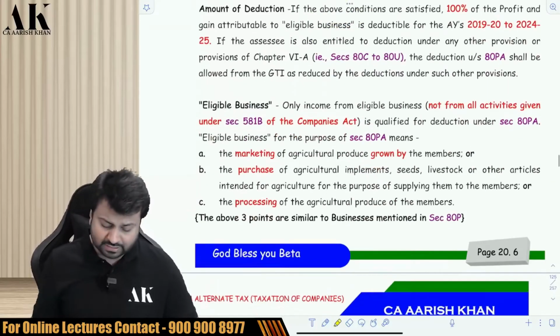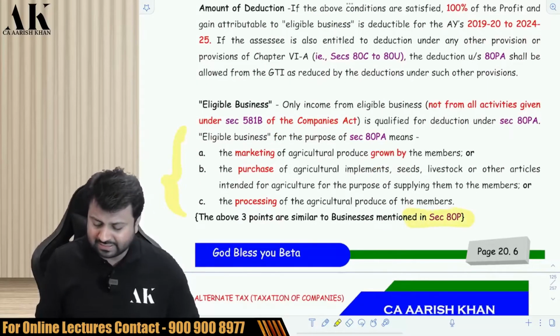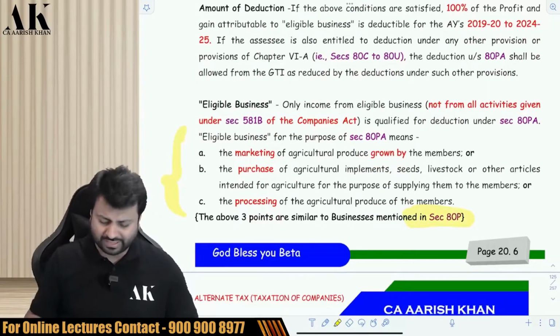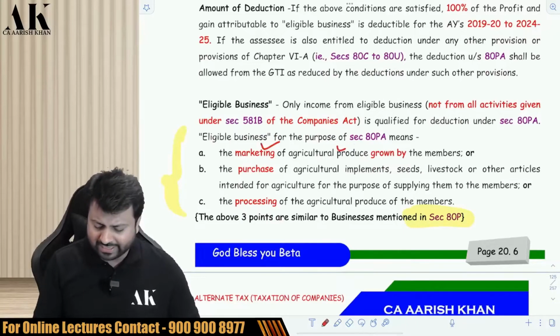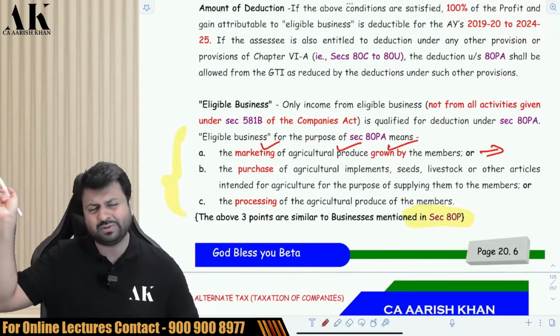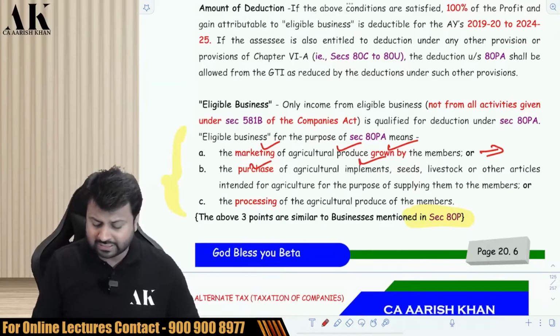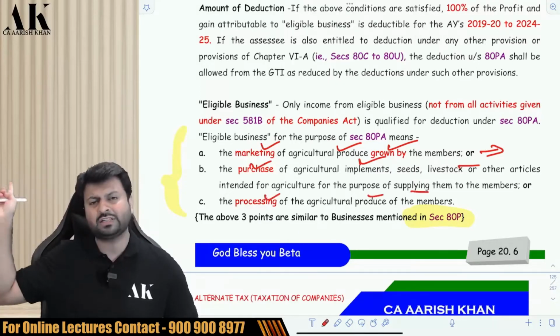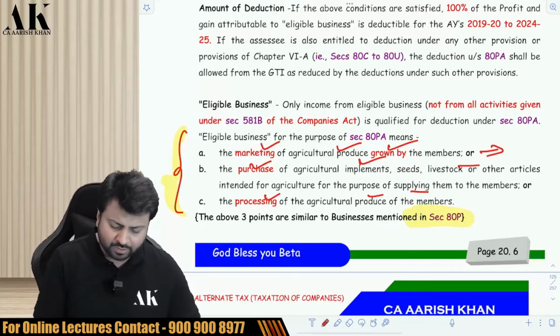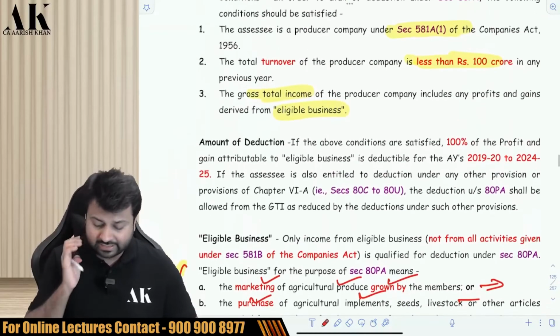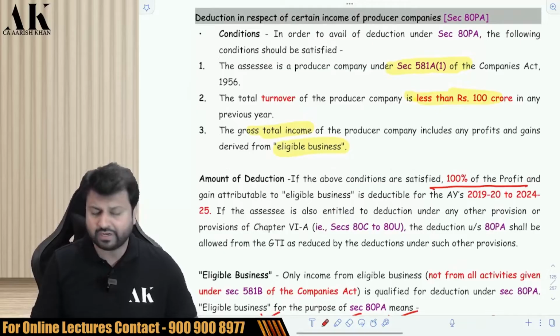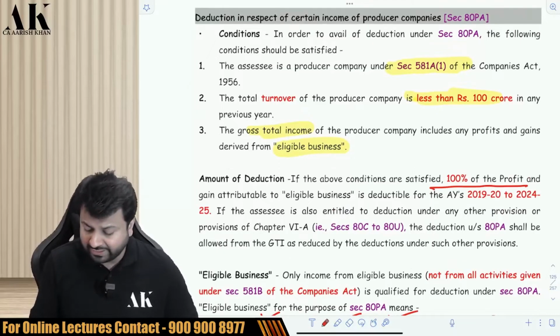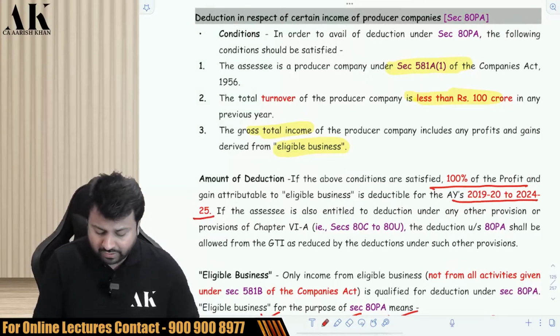Sir, eligible business means what? Eligible business means the same businesses which were mentioned under 80P for cooperative society. If you remember, marketing of the agriculture produce grown by the members, same, it was mentioned in cooperative society also. Purchase of agriculture implements, same, it was mentioned in a cooperative society also. Processing of agriculture produce, same, it was mentioned in cooperative society also. So if a producer company is engaged in these businesses, then they are eligible for 100% profits deduction under Chapter 6A for these 5 years from AY 19-20 to AY 24-25.